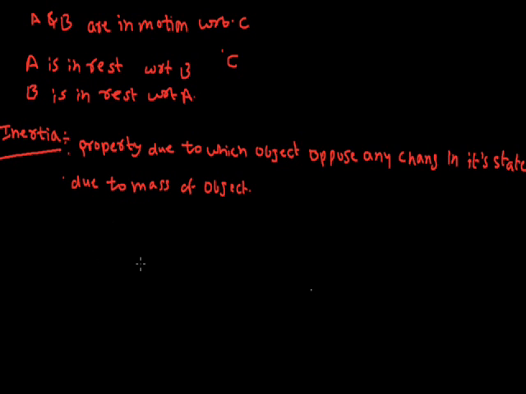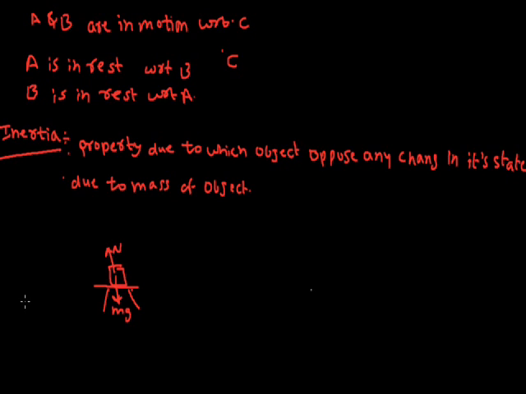By a simple example, suppose this is a table and an object is on it. This object will not move without any force. Suppose at time t this object is on this table, then after some time it will also be at the same position. Without any force it will not change its position. This is because a force mg acts here due to its weight, and the same reaction acts here, which is due to the surface of the table.